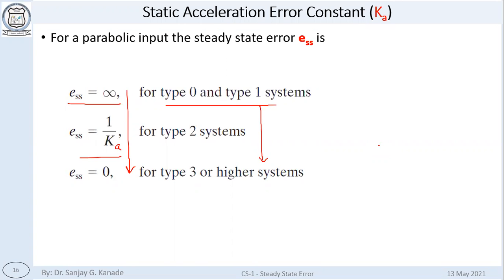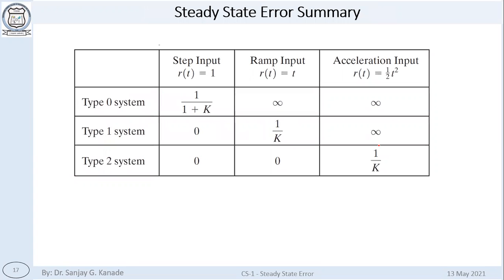So this is the same observation we are seeing here. And to finally summarize everything into one table, you can see here the steady state error summary. Here we can write Kp, Kv and Ka. So these are the summary of steady state errors.